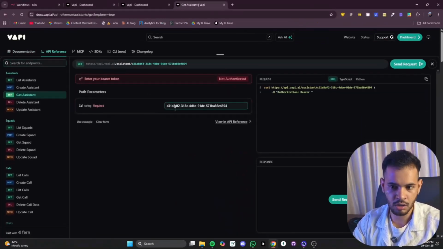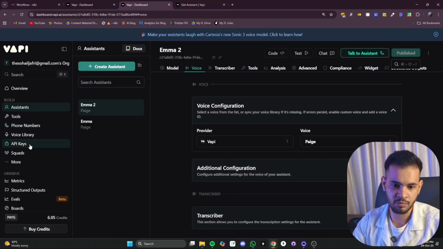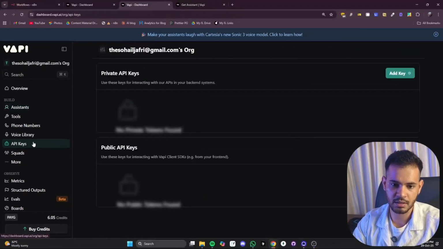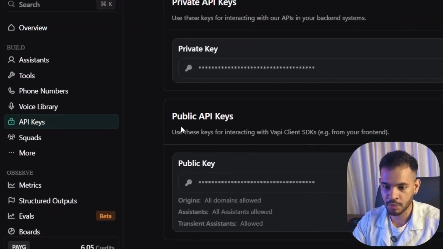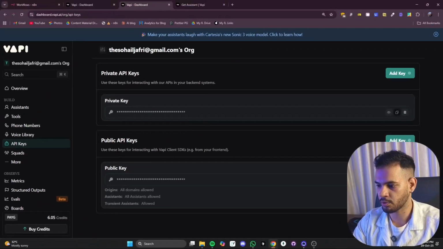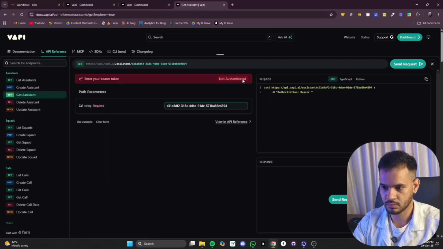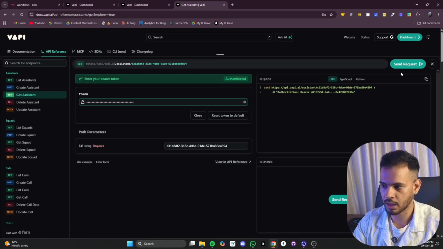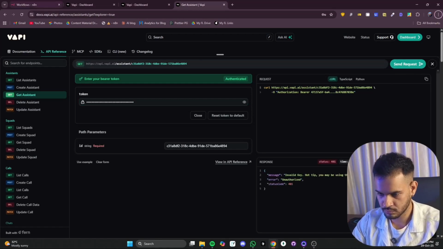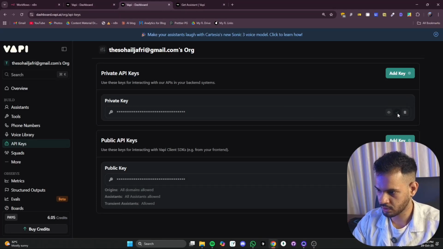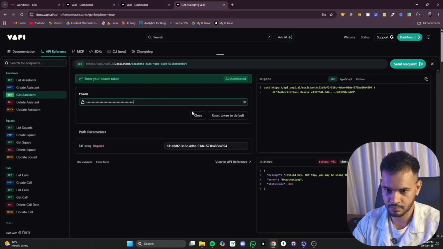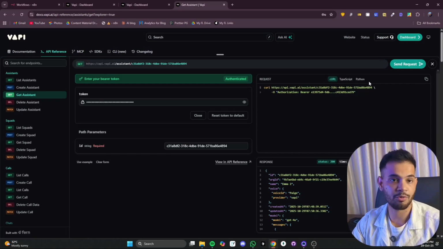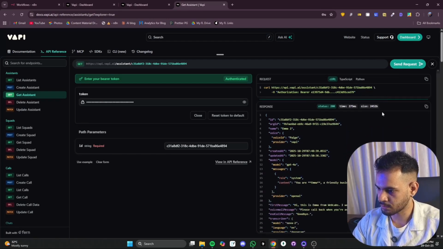You have to give the ID you have copied from the previous tab, and you have to give your authentication token, which you can get from here. API keys, you click that and you copy public keys. Okay, copy your public key, set authentication key here and make a call. Okay, a private key. Oh, you have to copy a private key, my bad. After that, you will see you get a response, something like this.